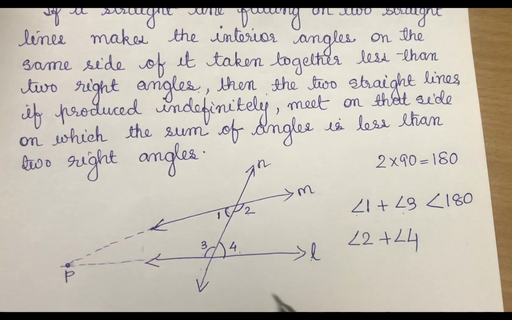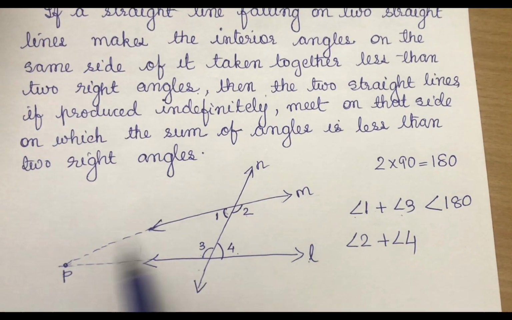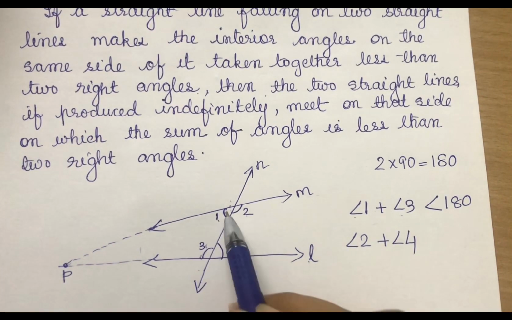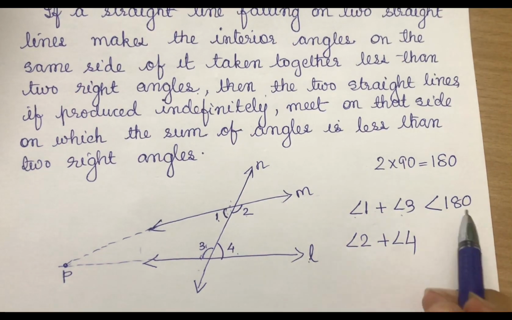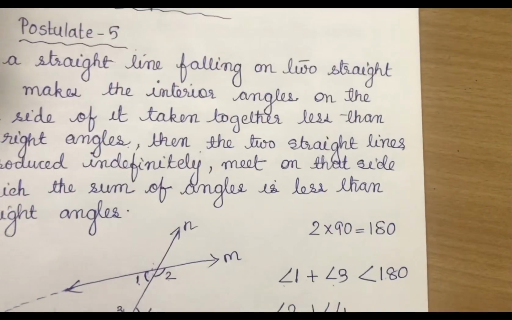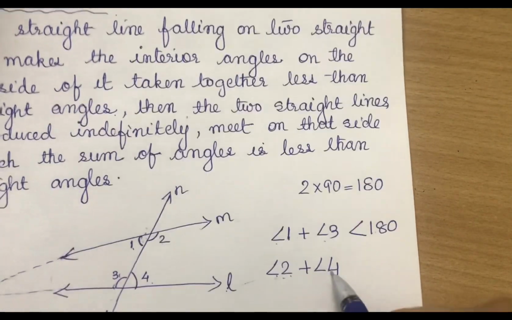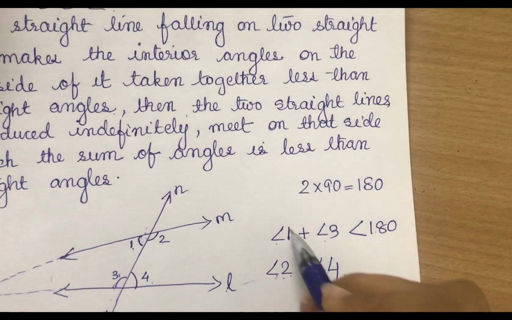Let's say this point is P. So it meets at a point where the sum of the interior angles is less than 180. So here it is meeting. We'll check if 2 plus 4 is less than 180. So this is true.